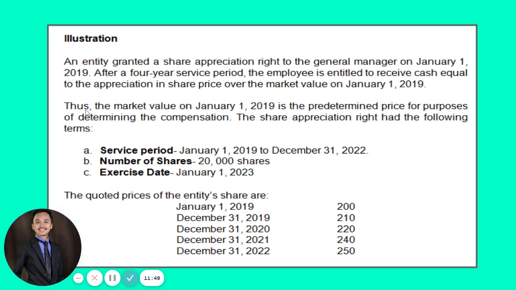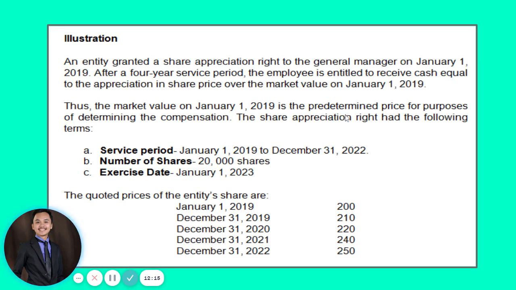All right? Thus, the market value on January 1, 2019 is the predetermined price for purposes of determining the compensation. Take note that the predetermined price here will be equivalent to the market value on January 1, 2019, which will be our basis in determining later on the fair value of our liability.